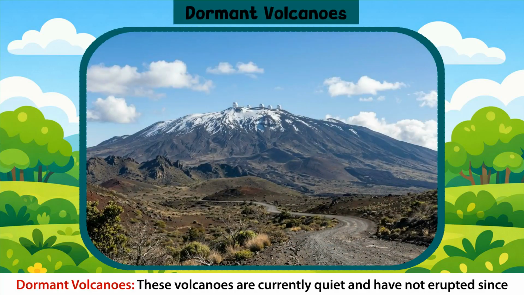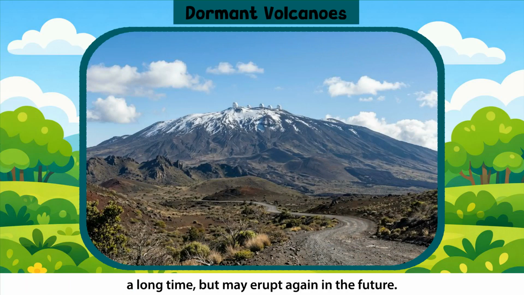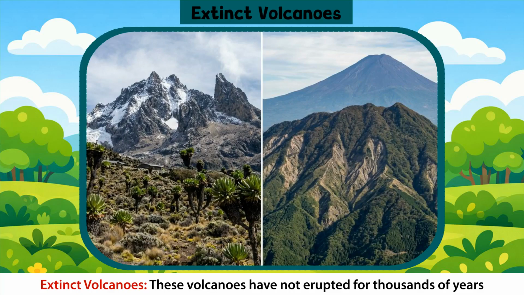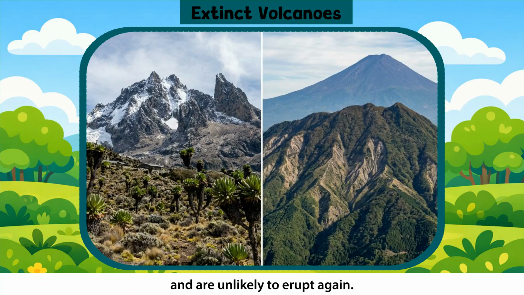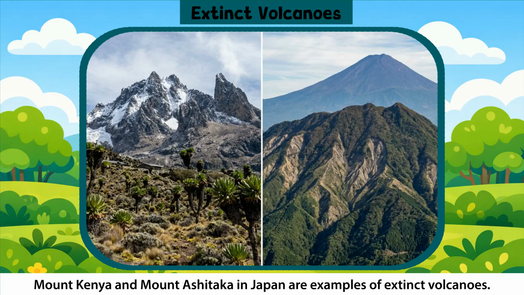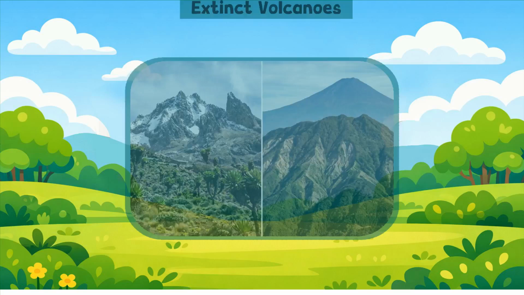Dormant volcanoes. These volcanoes are currently quiet and have not erupted for a long time, but may erupt again in the future. Mauna Kea in Hawaii is a dormant volcano. Extinct volcanoes. These volcanoes have not erupted for thousands of years and are unlikely to erupt again. Mount Kenya and Mount Ashitaka in Japan are examples of extinct volcanoes.